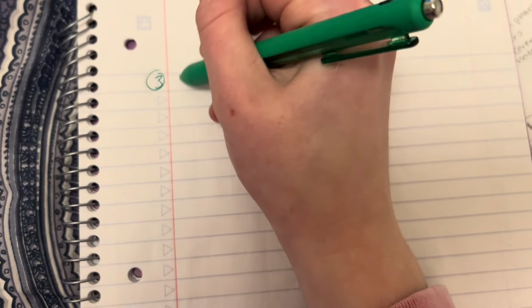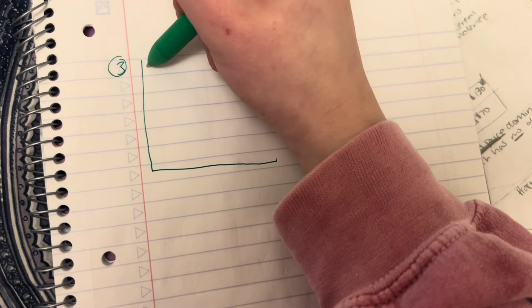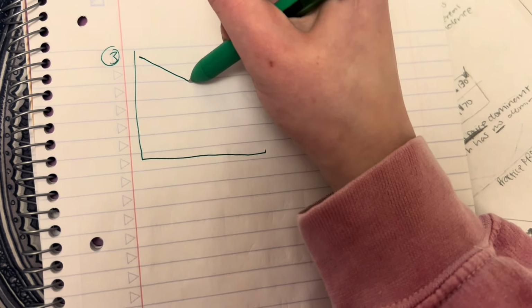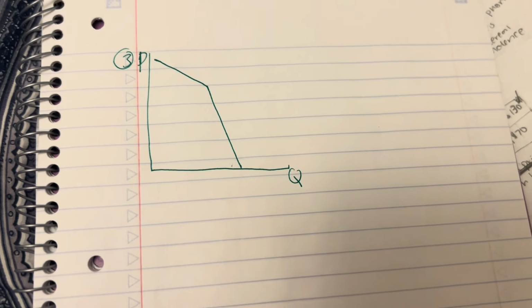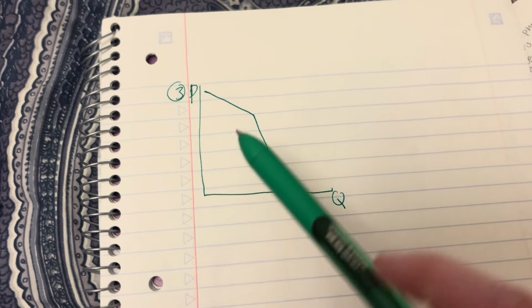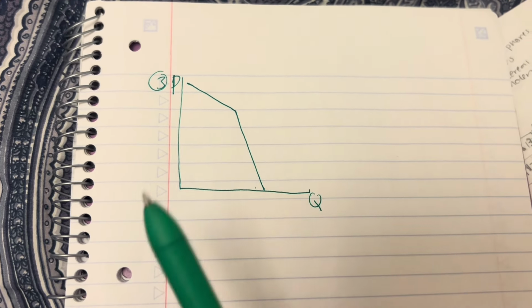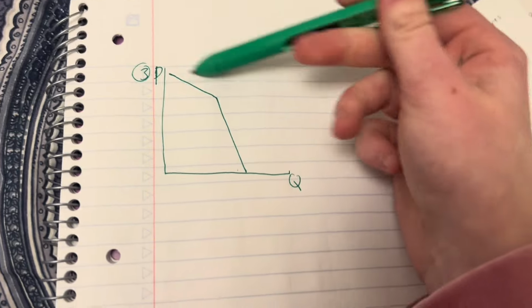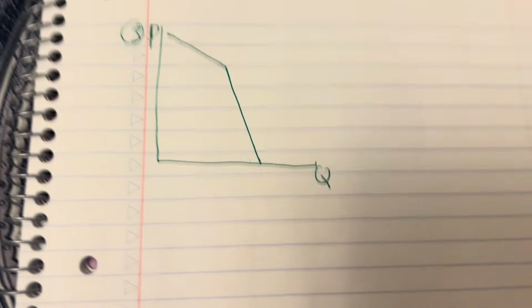Question 3 is asking what the demand curve looks like for an oligopoly. So if we draw our graph, the demand curve won't be normal. It will have a slight kink in it. It will have a kink in it because of firm interdependence. So rivals will match the price cuts, making demand inelastic below the kink, but ignore price increases, making demand elastic above the kink, leading to sticky prices where firms hesitate to change them.